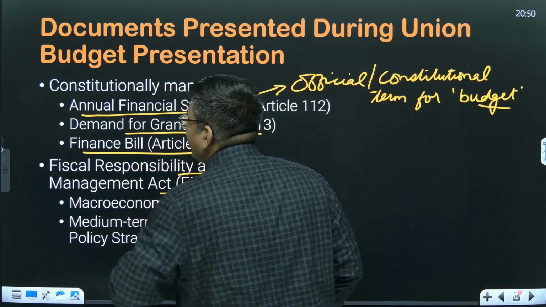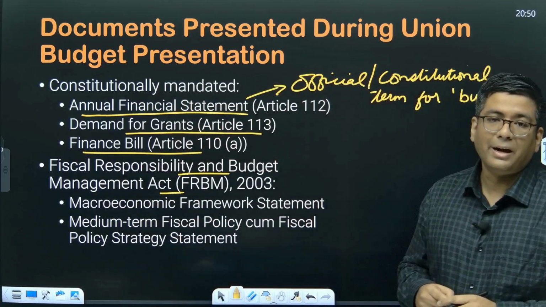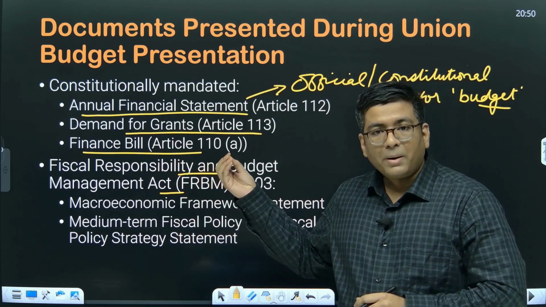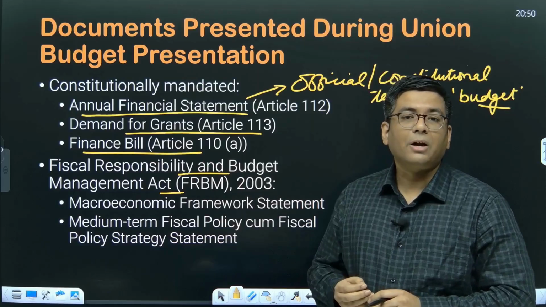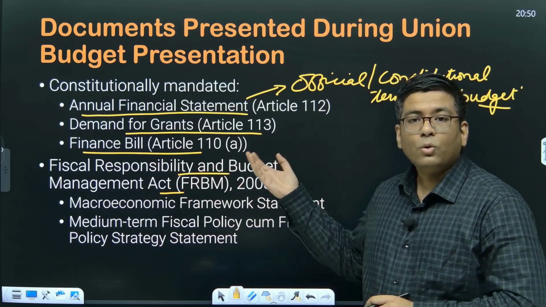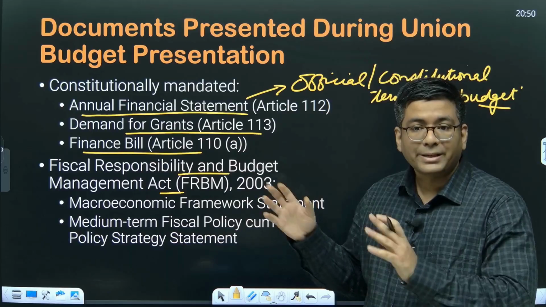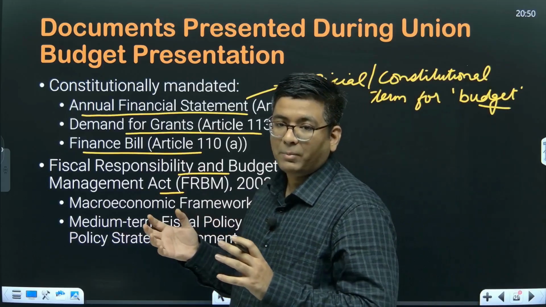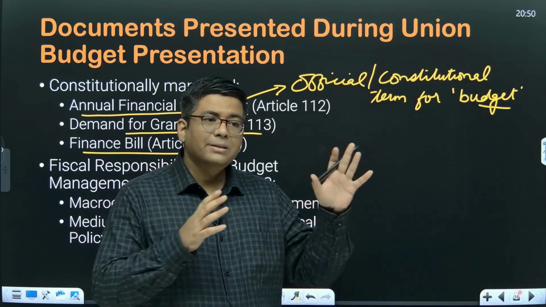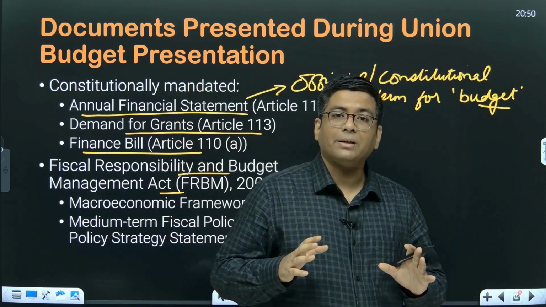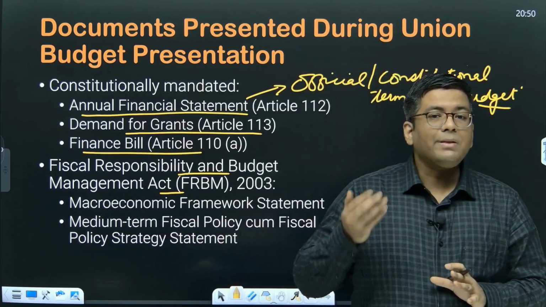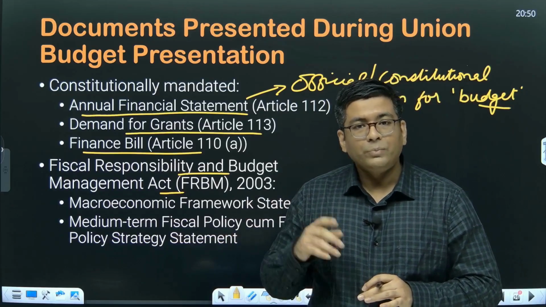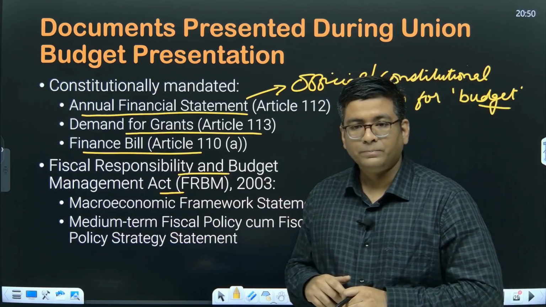The last one is basically a finance bill under Article 110(1)(a). So this is basically the proposal of the taxation reforms that the government wants to bring in in order to go for the revenues that it has estimated or has given under the annual financial statement. So see, basically in the annual financial statement you give an estimate that I estimate that this is the amount of money that I will be earning this year. But in order to give that particular estimate, you have to give your assumptions. How exactly are you going to do that? That is something which is done using the finance bill. Okay.